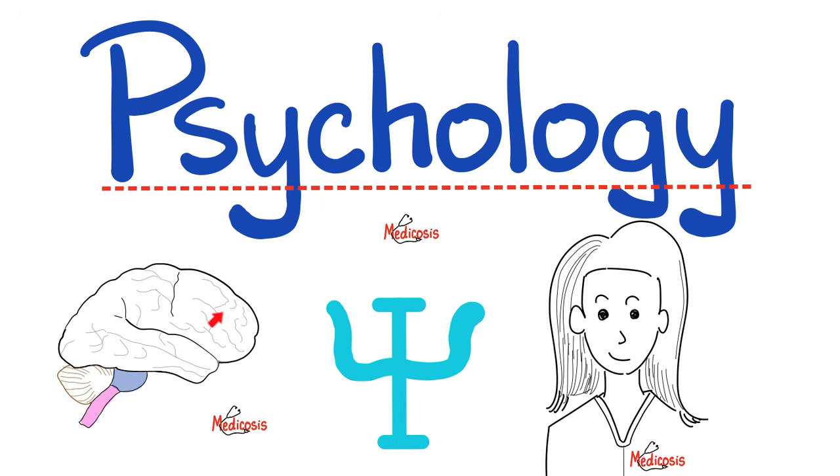Remember that the building unit of your body is the cell. When a group of cells join together, they form a tissue. When a group of tissues join together, they form an organ. When a group of organs join together, they form a system. Case in point, the nervous system.